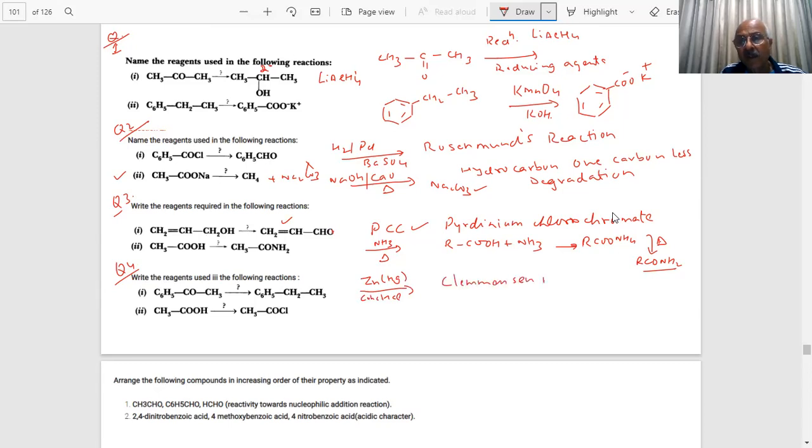Clemmensen reduction, student, very important reaction. They may ask you to write the name of the reaction. Okay. Write the name of the reaction, student. In the paper they are going to ask you. Next question, students. For this we can use PCl5.